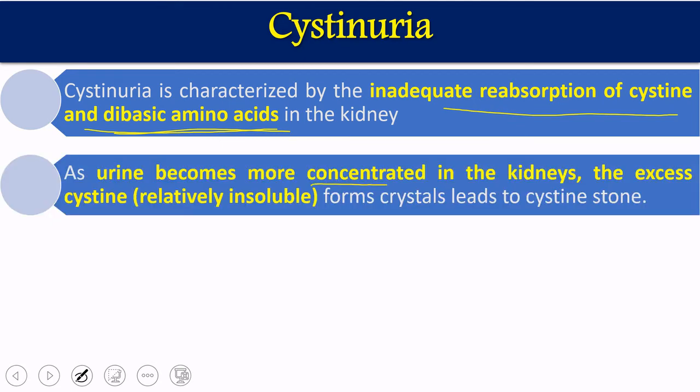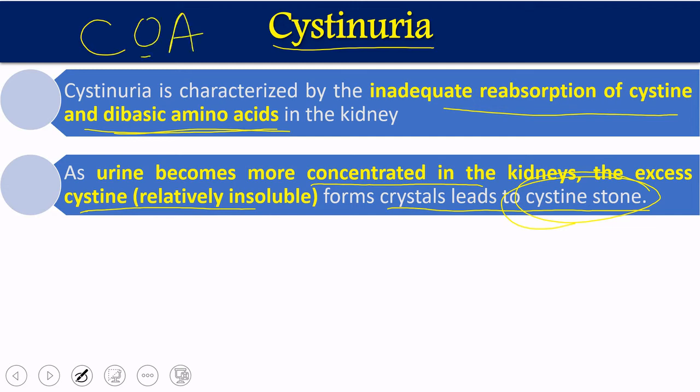So as urine becomes more concentrated, having more cysteine, the excess cysteine, which is relatively insoluble, forms crystals and leads to cystine stones. So one of the abnormalities which is going to happen in cystinuria cases is that people will have cystine stones in their kidneys and bladders. Why only cysteine? Because the defect is regarding the four amino acids: cysteine, ornithine, arginine, and lysine. But these three do not form crystals. Only cysteine is going to form crystals.